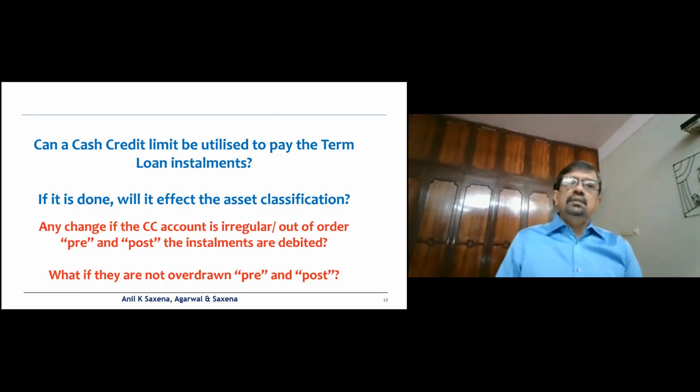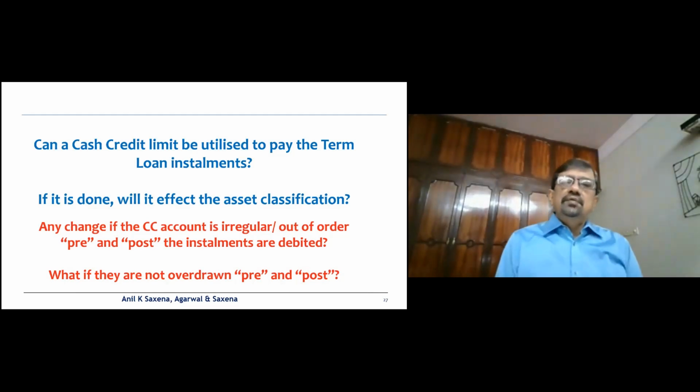Now, if the CC account becomes irregular post the payment of the term loan installments, then this should not be allowed, and you would have to downgrade the term loan as NPA. I mean, you would have to consider as if the term loan installment was never paid.